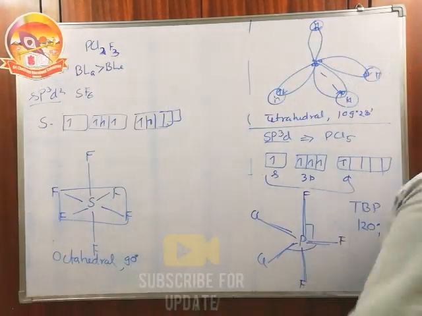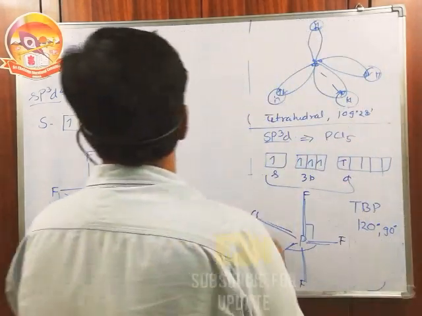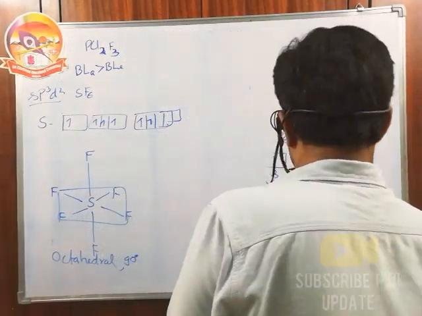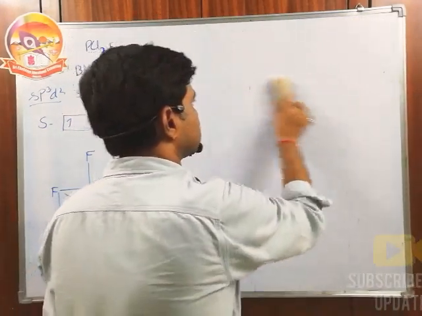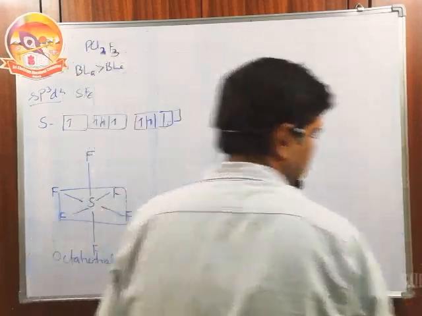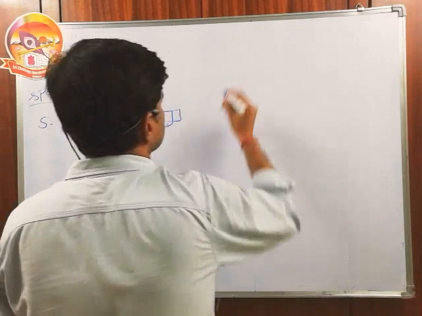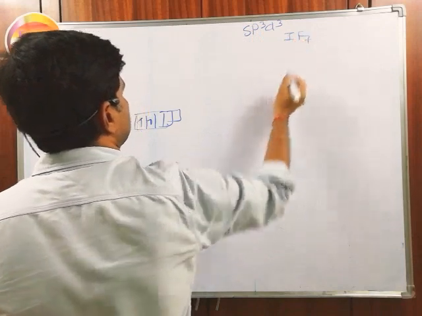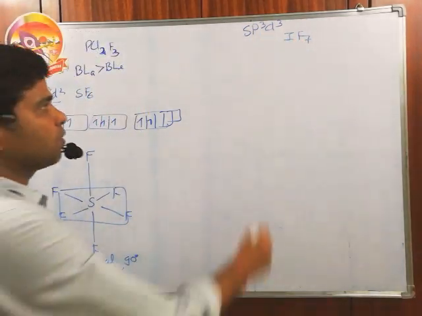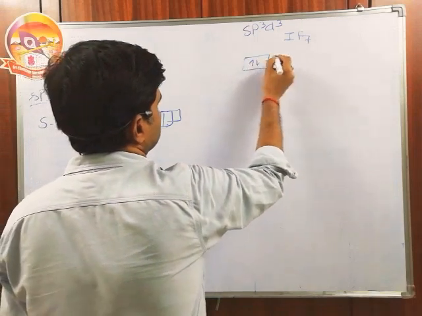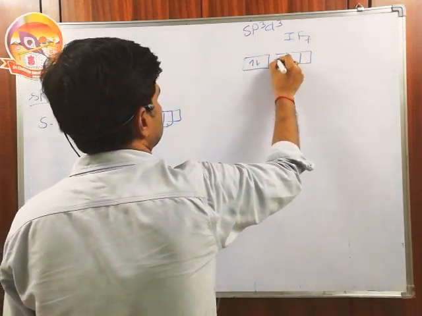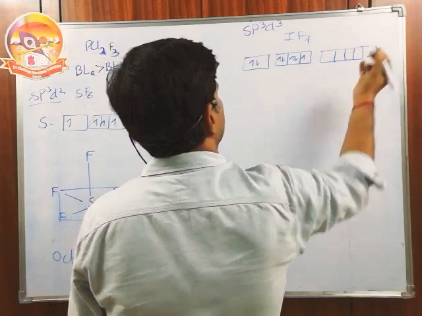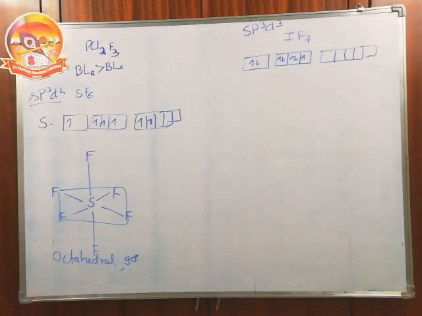After this sp3d2 hybridization, we have the next hybridization, sp3d3. In sp3d3 hybridization, I will take the example of IF7. Iodine is in the halogen family. It has the configuration 5s2 5p5. So in the ground state, it has one vacant orbital and one unpaired electron. So valency is 1.